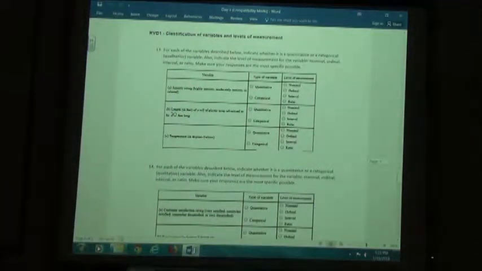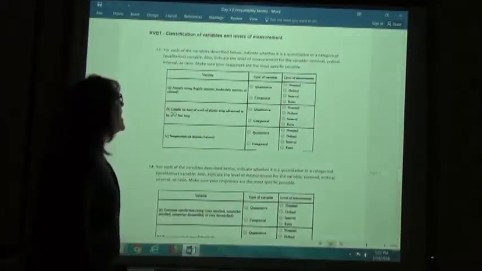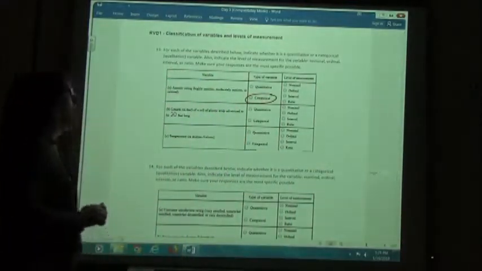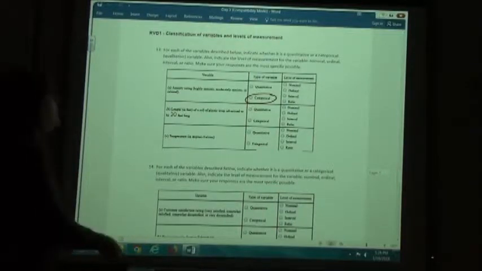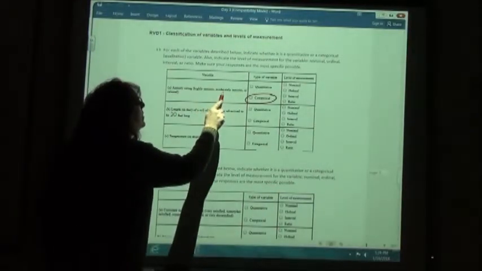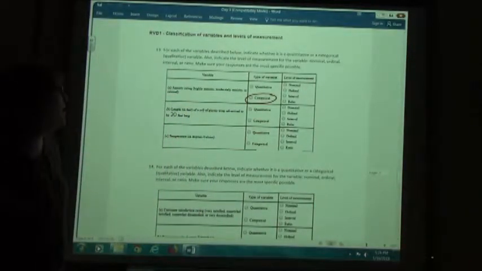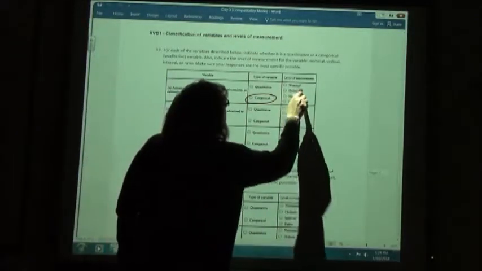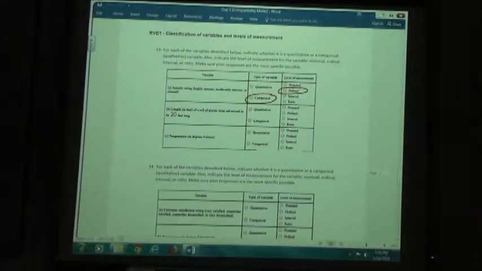So first of all, if I am going to do anxiety rating, highly anxious, moderately anxious, or relaxed, that is categorical, or qualitative as they used in the book. But it's a category, it's not a number. On this one, highly anxious, moderately anxious, or relaxed, I can put those in order. If I was at the doctor's office, highly anxious would be worse than moderately anxious. So this one is ordinal because it does have an order to it.